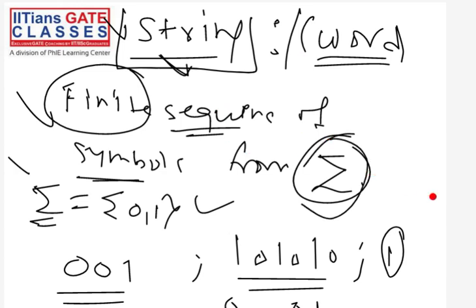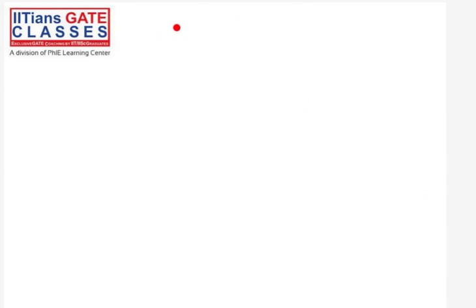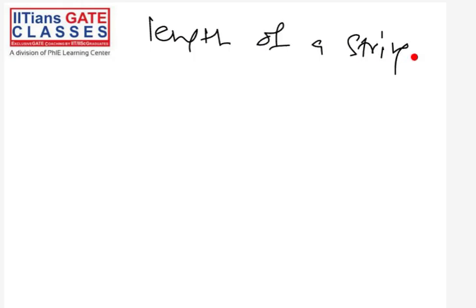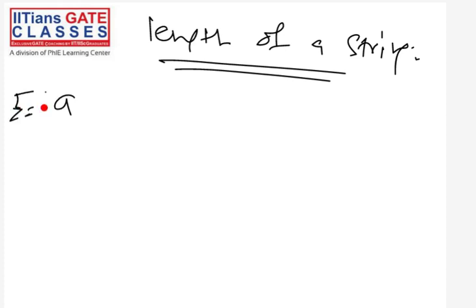We have something called the empty string. We have already defined what a string is. Now let's see something called the length of a string. The length of a string is nothing but the number of symbols in that string. For example, let's assume this is your sigma, your input alphabet, a comma b.